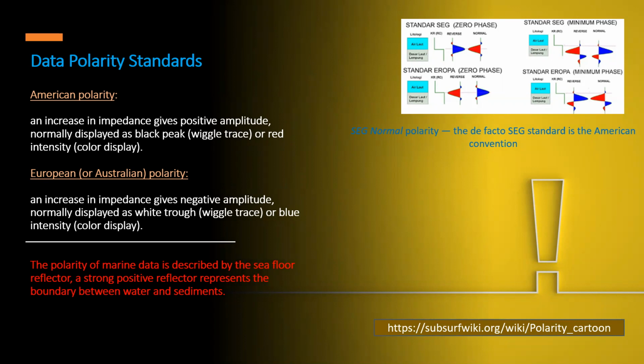But for polarity reversal case, both standards interchange the color as shown in the figure. Here we can see when there is a reversal case, both standards interchange the color with each other.